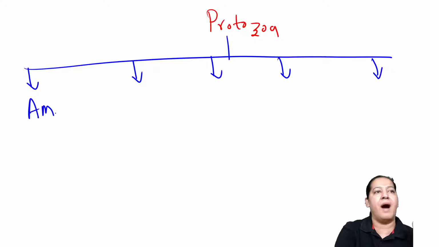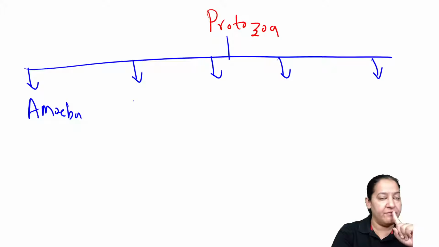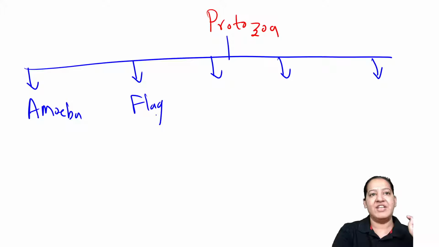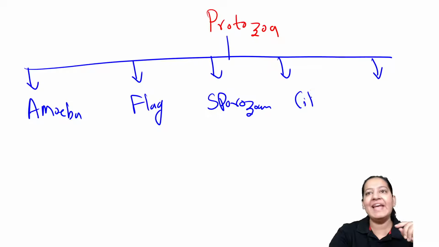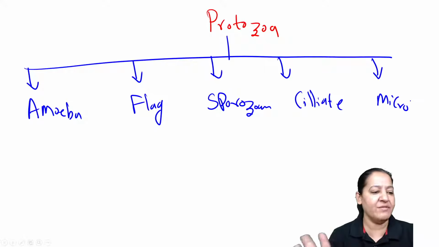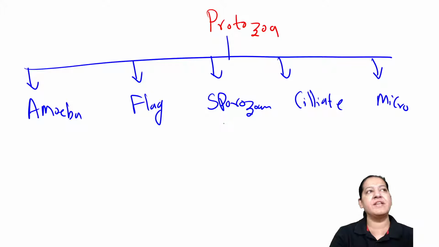Number 1, amoeba. Number 2, what is after amoeba? After amoeba, we have flagellates. After that, we have sporozoans. Right? After that, we have ciliates. And in the end, we have microsporidia. Can you complete the classification? Any of you, can you help me in completing the classification?